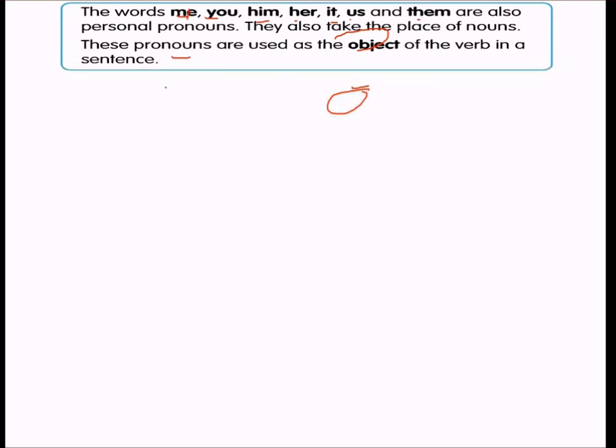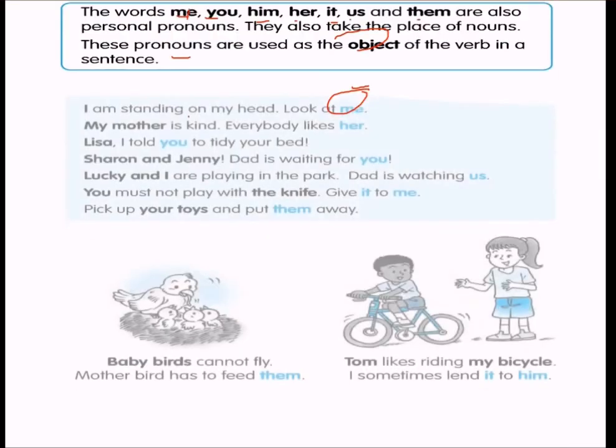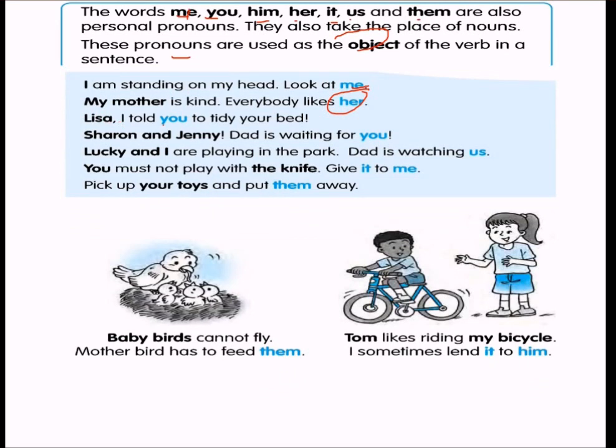These are personal pronouns. So we have personal pronouns here. Lisa, I told you to tidy your bed. You is a pronoun. Sharon, Jenny, dad is waiting for both of you. Sharon and Jenny, so you is actually a pronoun. Lucky and I are playing in the park. So I is a pronoun. Dad is watching us. Us.